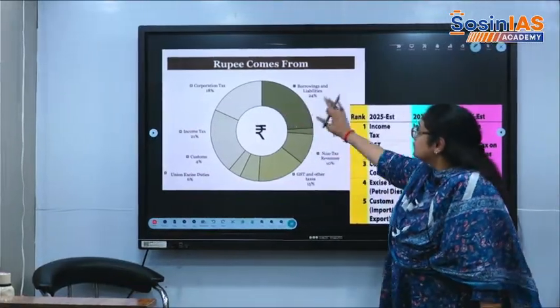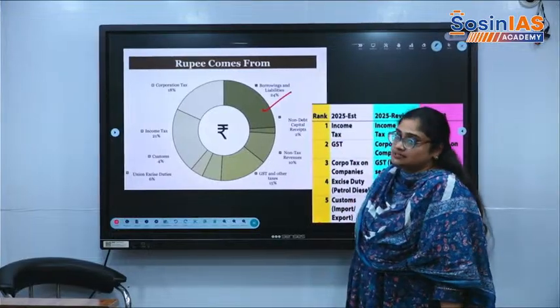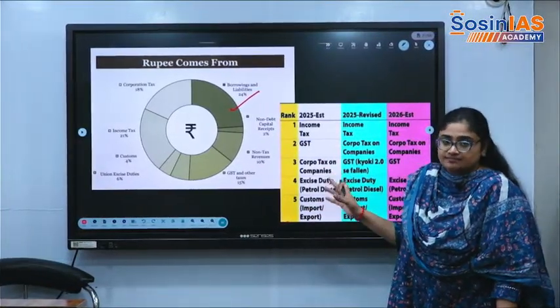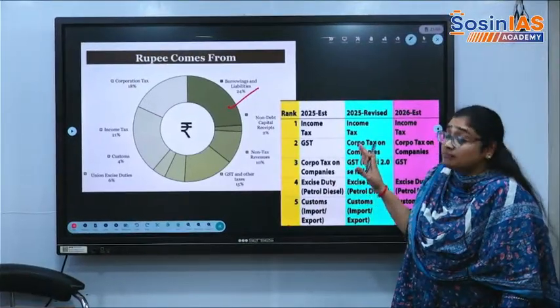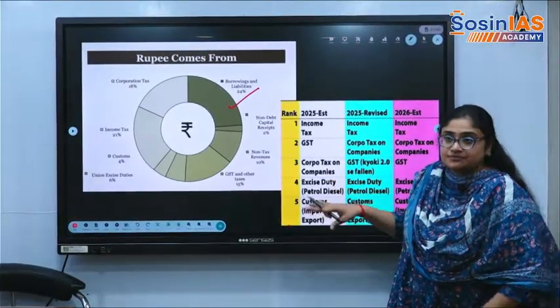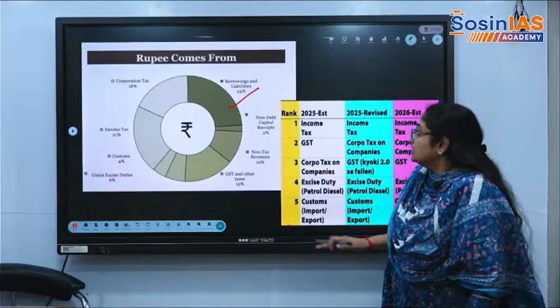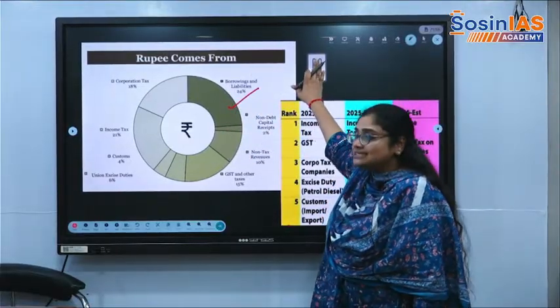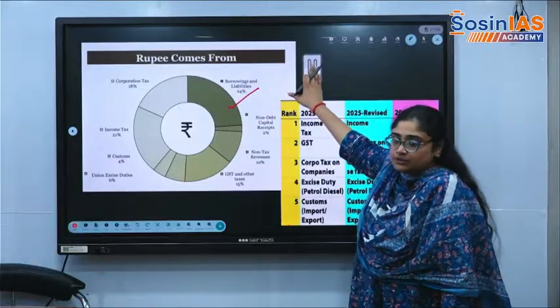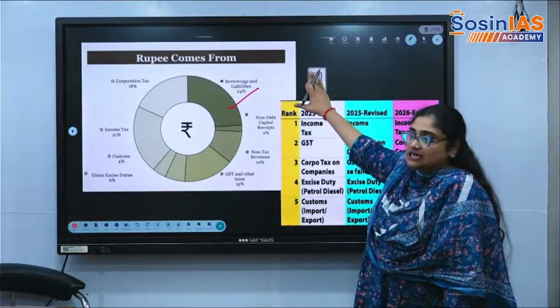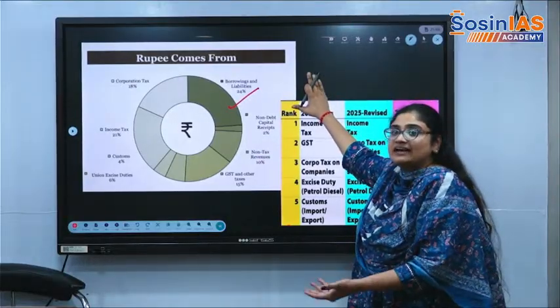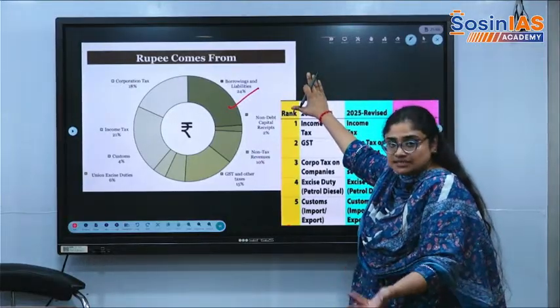See here, borrowings and liabilities. This is a basic common thing, because we know that most of the expenditure, where the money is coming from, is through the borrowings. Apart from borrowings and liabilities, basically it is telling that whatever we are doing as an expenditure, most of the money is coming from the borrowings than we receive as the income or the receipts.